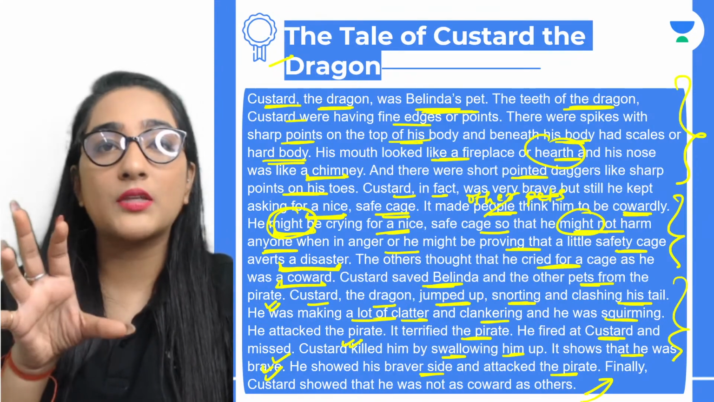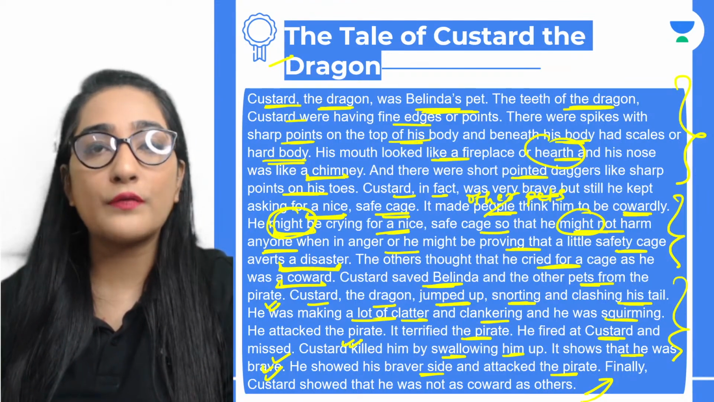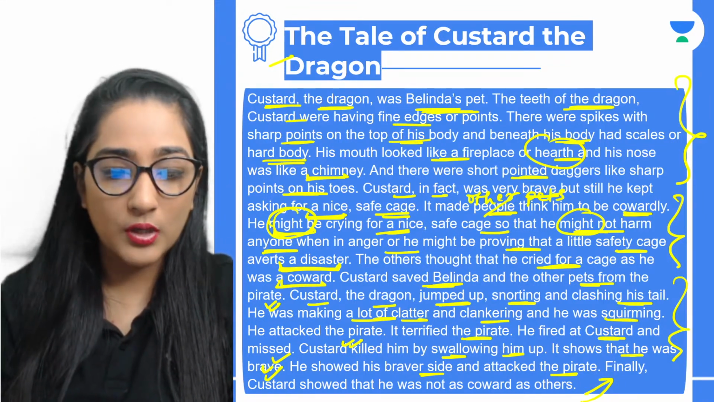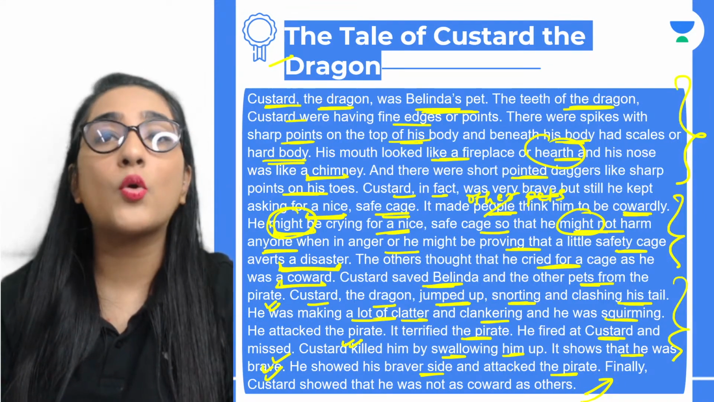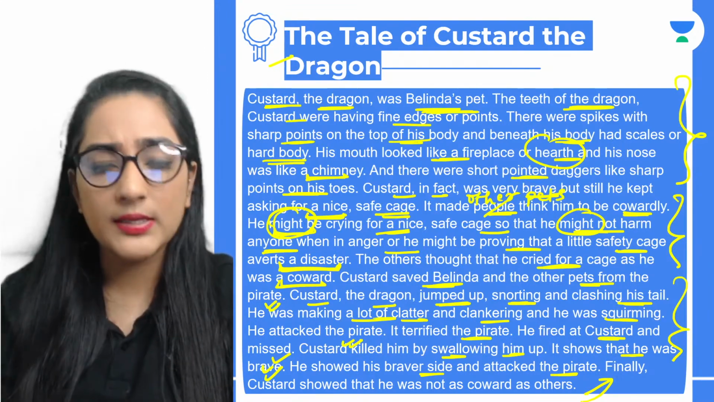Hypocrisy is your double face. When you are saying something in front of me, and in front of your friend you are saying something else. मतलब आपके दो चेहरे हैं. आप कहते कुछ हो, आप करते कुछ हो. ठीक है. Deceptive, basically धोखाधड़ी. That means to deceive. Okay, he can deceive you.